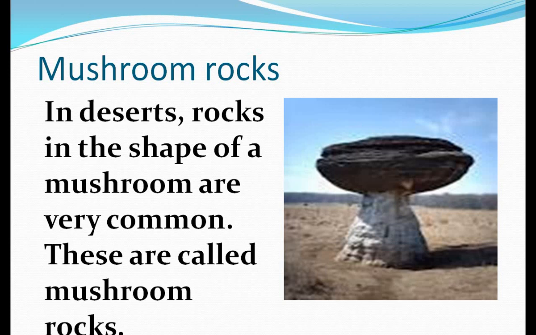In this way, such rocks have a narrower base and wider top, which takes the shape of a mushroom. These rocks found in the desert are known as mushroom rocks, which have a narrower bottom part and broader top part, a narrower base and wider top.